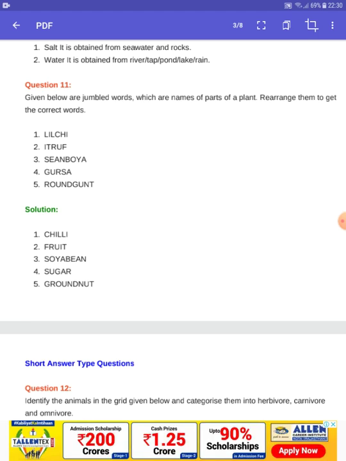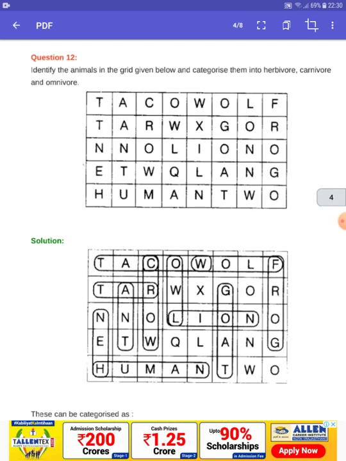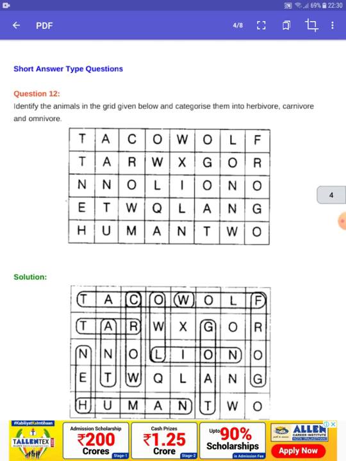So that can be arranged as a sugar. And the fifth one is the air. Groundnut. That is very good, easy. Next question. Short answer type question.